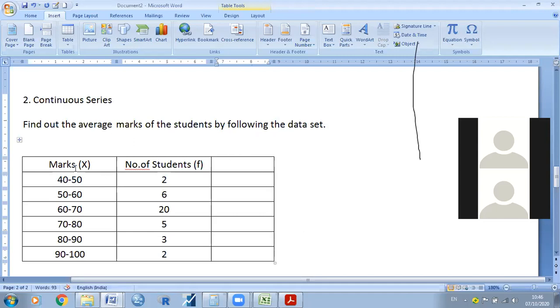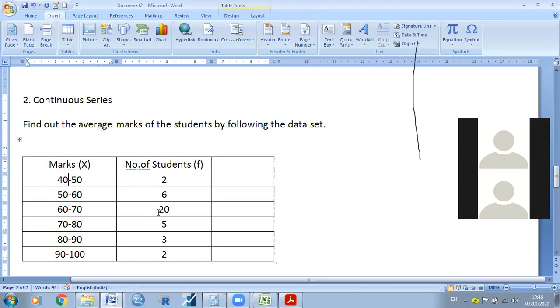When we have this kind of data, this data is nothing but continuous series. For example, 40 to 50, then 50 to 60. How many students have scored 40 to 50 marks? There are two students. And 50 to 60 marks, there are 6 students.